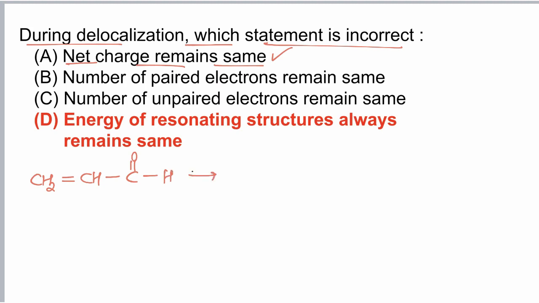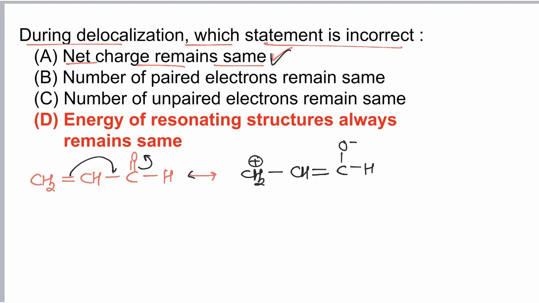For example, if we have a molecule CH2=CH-C=O-H, during resonance a new resonating structure is formed in which CH2 positive, CH=C, O negative, and H. Here in the first case net charge is 0, in the second case one positive, one negative, so net charge is 0. So option A is correct. We have to find the incorrect statement.